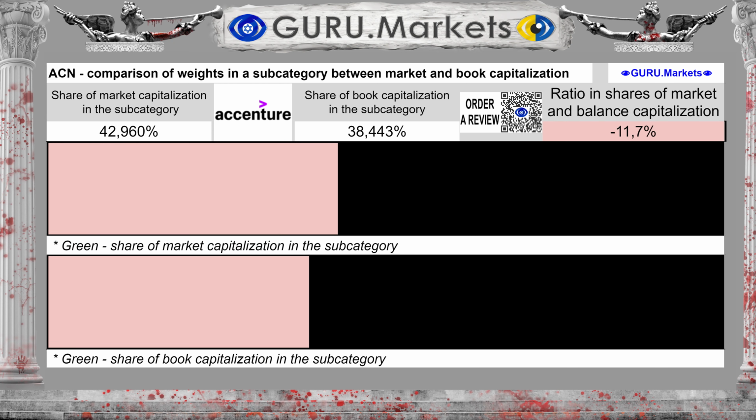Having compared the shares of market and balance capitalization, we see the following. The share of Accenture plc in the subcategory in case of stock market capitalization assessment is 42.96%.